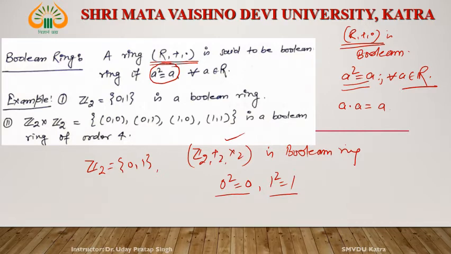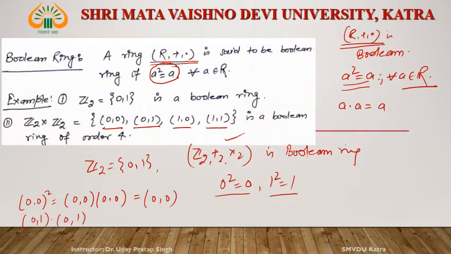And Z2 cross Z2. What is Z2 cross Z2? (0,0), (0,1), (1,0), (1,1). Yes, then this is a Boolean ring. See, what does (0,0) square mean? It means the element is operated two times, and this is (0,0). (0,1) square means (0,1) into (0,1). What is this? (0,1).